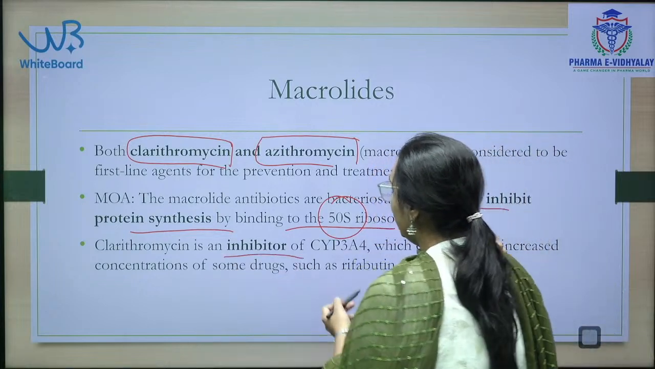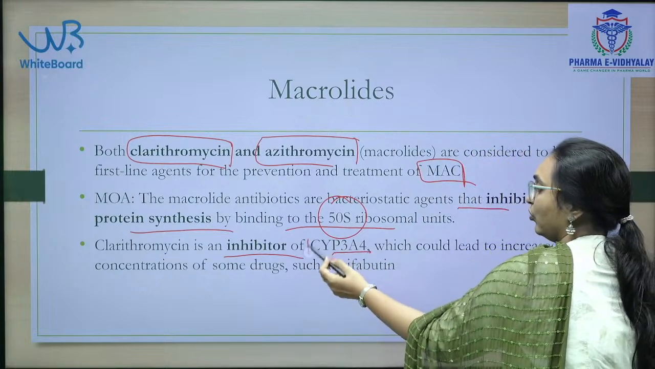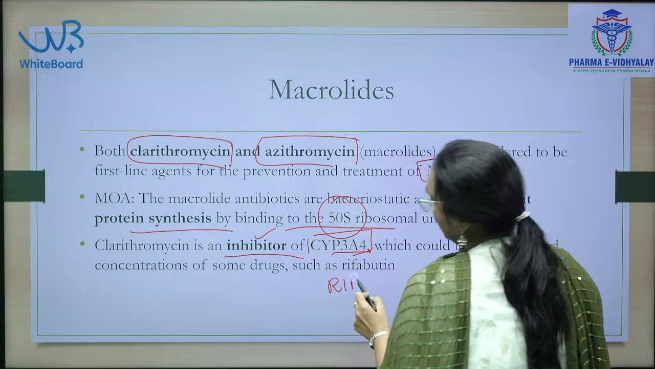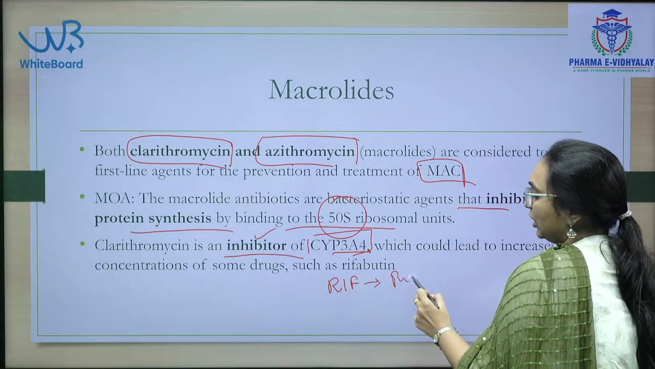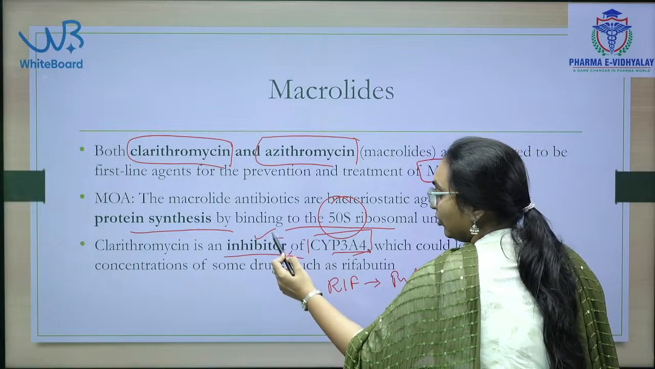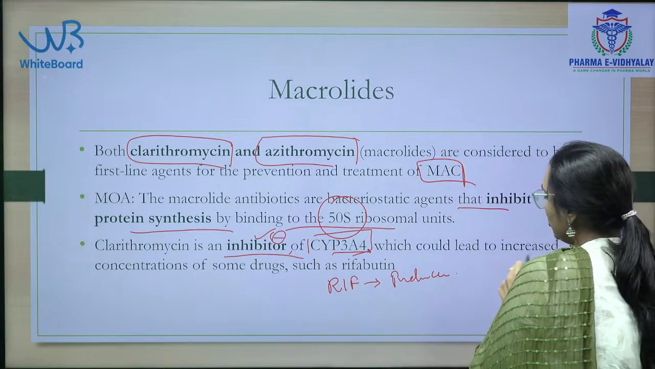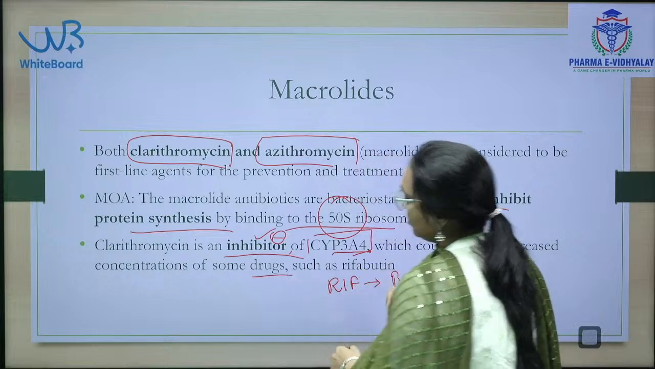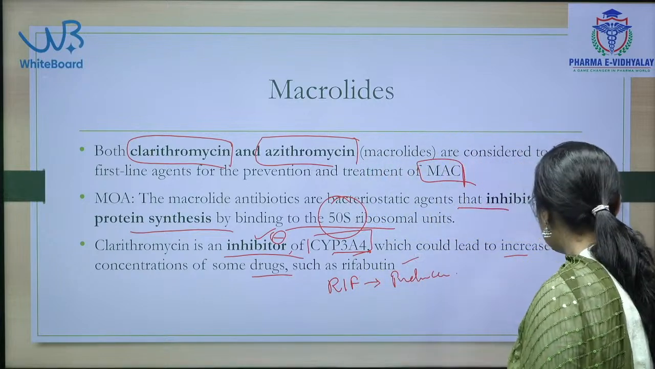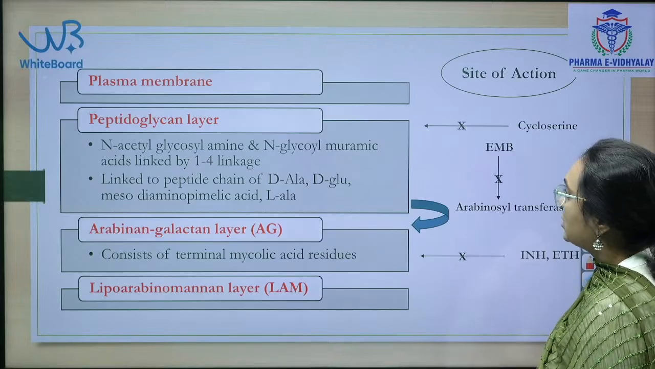Clarithromycin is an inhibitor of CYP3A4, whereas rifampin is a potent inducer of CYP3A4. Clarithromycin, being an inhibitor of CYP3A4, could lead to increased concentrations of other drugs like rifabutin. So these are the important drug-drug interactions.